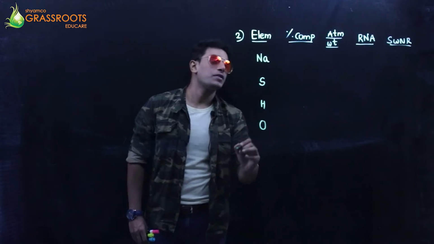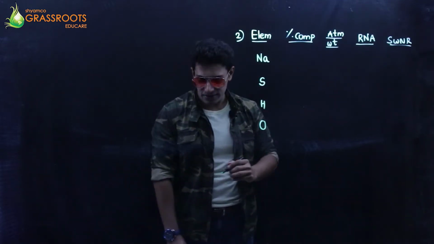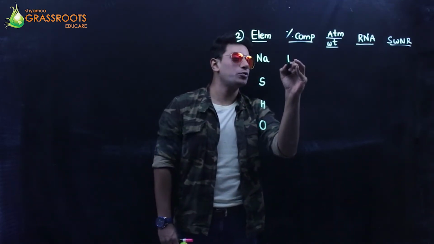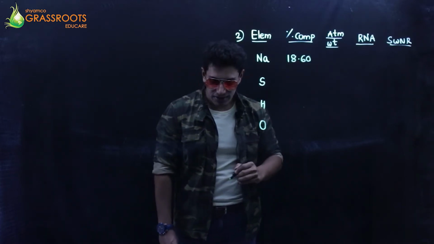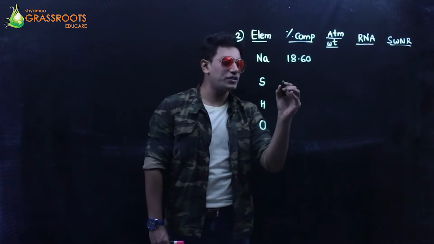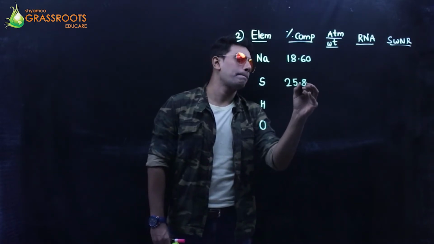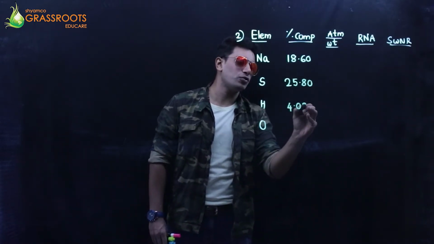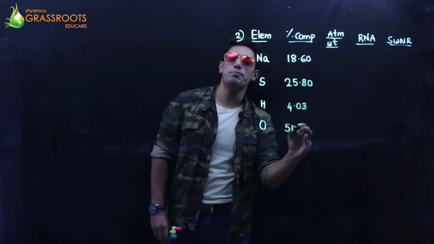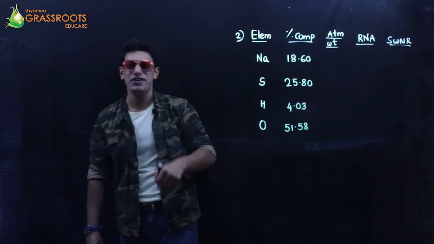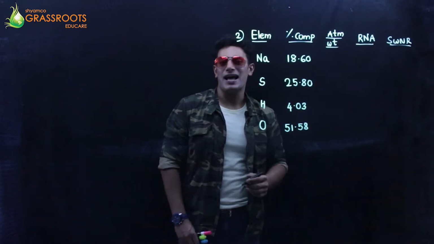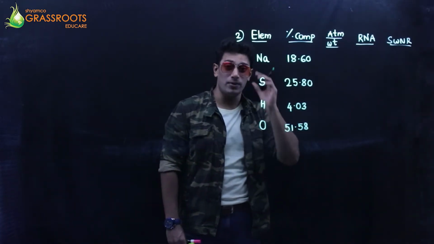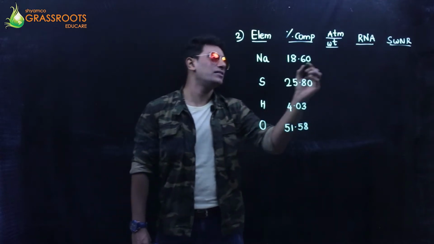Percentages: sodium is 18.60, sulfur is 25.80, hydrogen 4.03, oxygen 51.58. Percentages are given in the question. Atomic weight: sodium, how much is it? Come on. 23 grams.